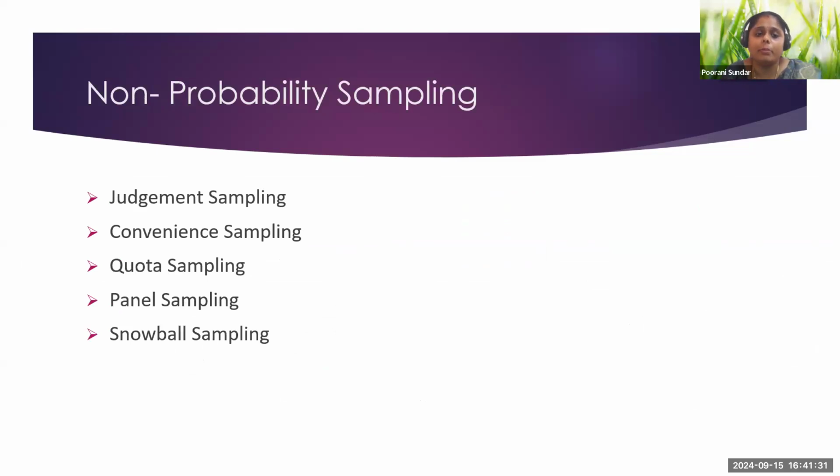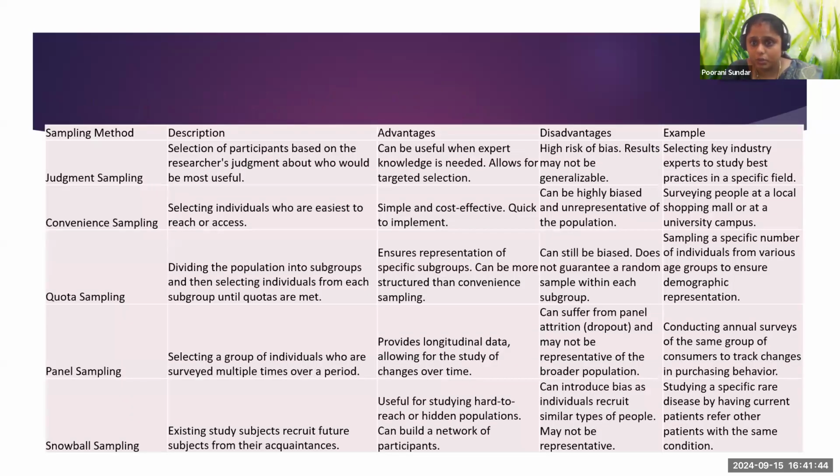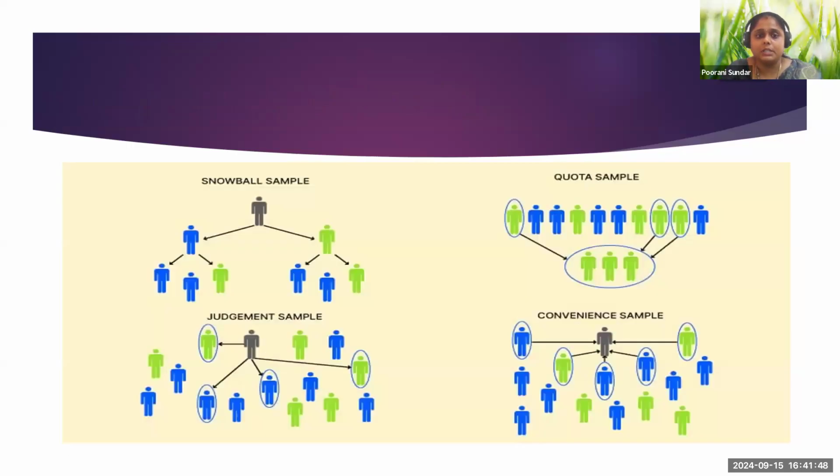Now comes the non-probability sampling. Non-probability sampling here is like judgment sampling, convenience, quota, panel, snowball. Before getting into this table, I'll show you this. Snowball sampling. What do we mean by snowball sampling?